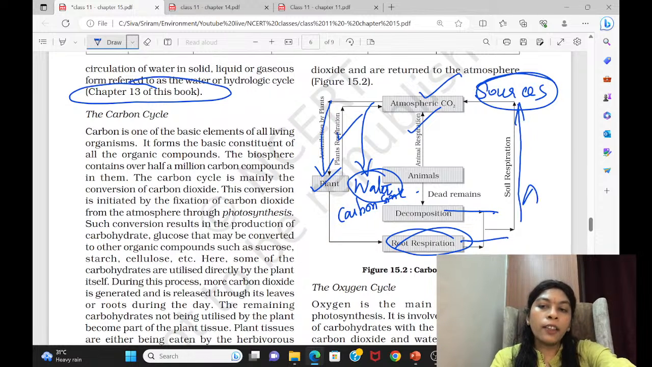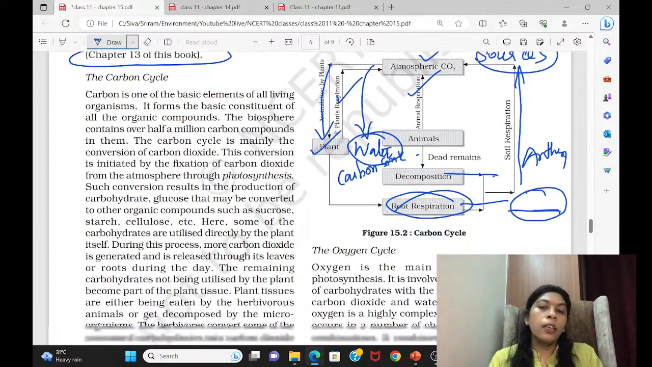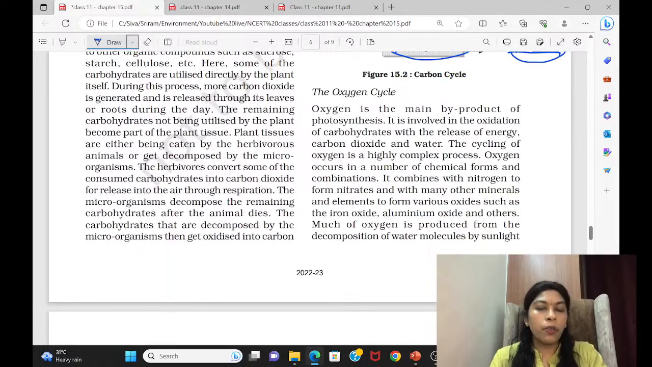They have not given the anthropogenic sources here. Anthropogenic sources like fossil fuel burning, industrial activity, vehicular emissions. All this is not given here. Maybe in the higher classes they would have given it. So even if you want to write it, you can write it and keep it near the diagram itself.